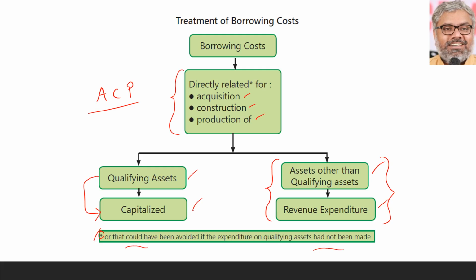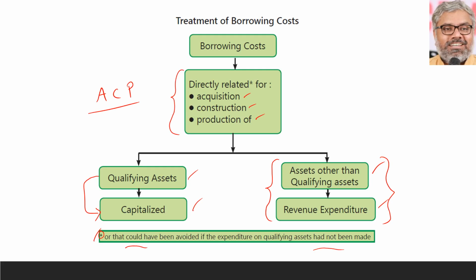So that is the other aspect of it, which is a simple logical thing only, nothing special about it. Normally we know interest expenditure related to qualifying assets, that's all. Interest expenditure related to qualifying assets means we have to keep that in mind. Interest expenditure related to the borrowing, that borrowing being used for acquisition, construction and production of qualifying assets. Every time we are not going to call all this. So we say interest related to qualifying assets. If that interest is related to qualifying assets, that will be capitalized.